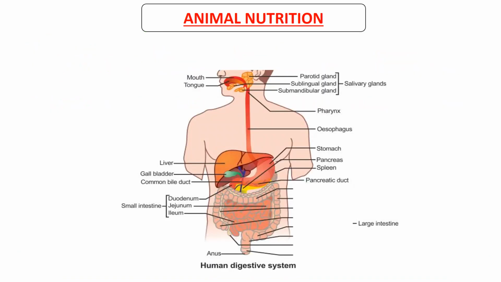So this is a diagram that shows the various parts of the alimentary canal. Starting from the start here where ingestion occurs, we have the mouth. Inside of the mouth there is a tongue, and of course there are these glands here which are called salivary glands, which are essential because they secrete saliva, which is very important when it comes to digestion in the mouth.